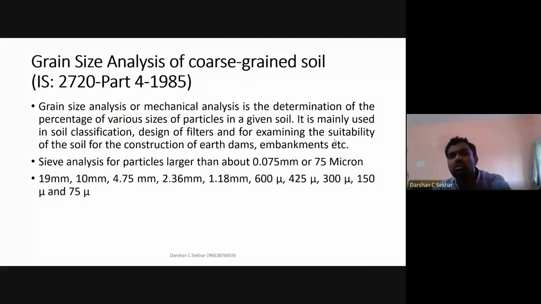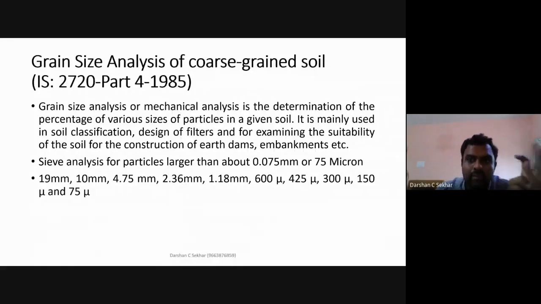The main thing that we want to discuss is grain size distribution. I need to understand what is the size of my soil particles, whether it is mainly consisting of gravel, sand, silt or clay. At the site, I can only visualize that it contains more sand. But what's the percentage of this sand? How do I find out? In that case, I need to do something called grain size analysis. Grain size analysis is done with two methods. One is the dry method, the other one is the wet method.